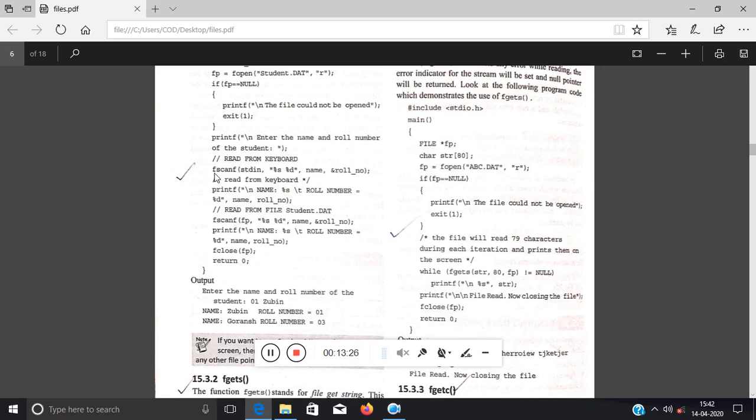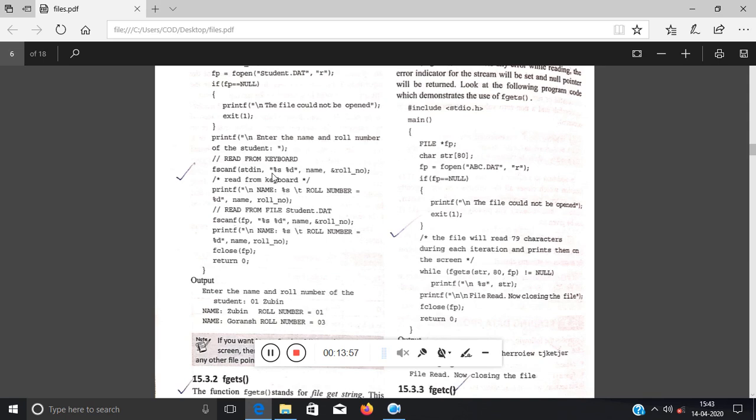Now see what is the format of fscanf. fscanf is the function. First you have to pass the stream from which you are actually scanning. Since you are scanning from stdin, you are writing stdin. When we will be printing the output, it will be changed to stdout. When it will be reading from the file, then obviously pass the file pointer name over here. So this is the source from which it is actually scanning.